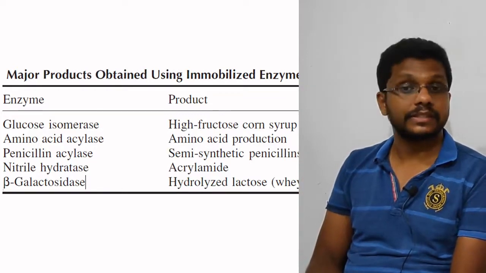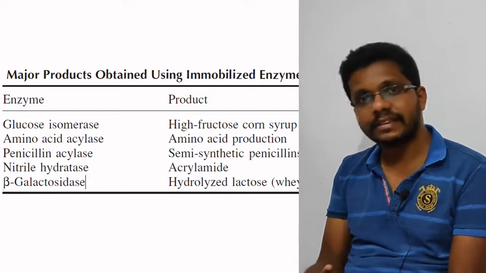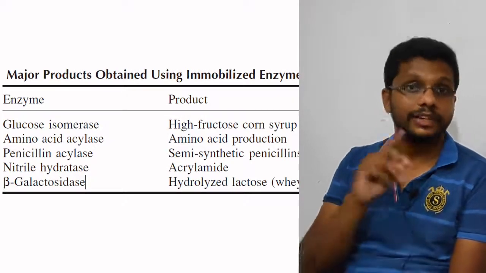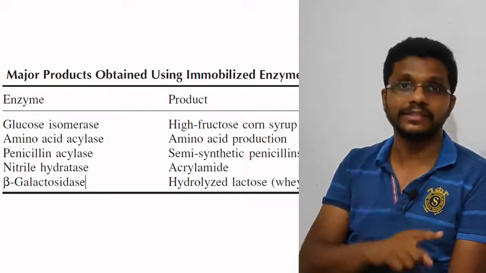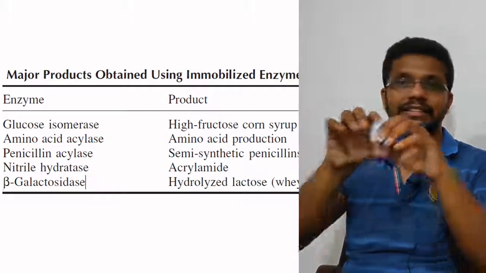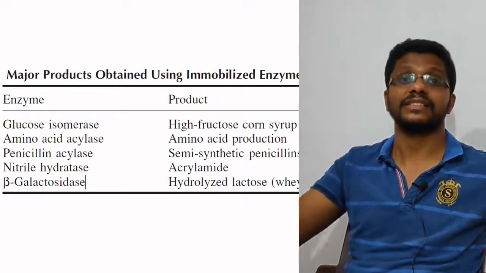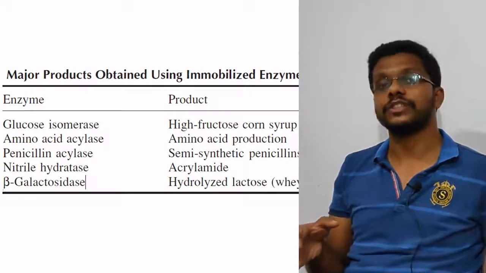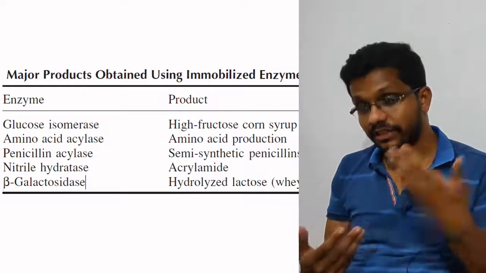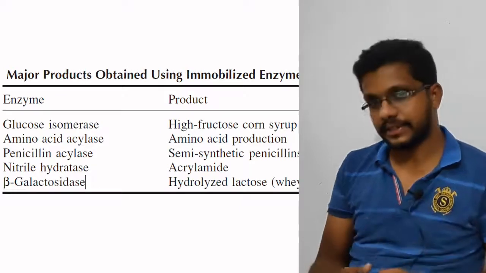So high fructose corn syrup is made using glucose isomerase. It's a simple isomerization reaction. In order to run the same process using the microorganism, we need to culture the microorganism, give all the nutrients, then give glucose to convert it into the fructose. But in this case, just a tube which is immobilized with the glucose isomerase is enough to convert all the glucose into the fructose. The enzyme efficiency is high, specificity is high, so it's the most commonly used application of the immobilized enzyme.